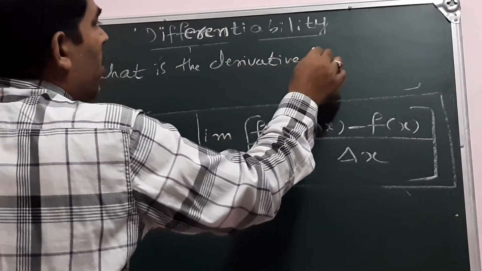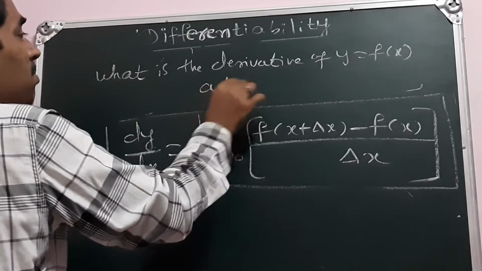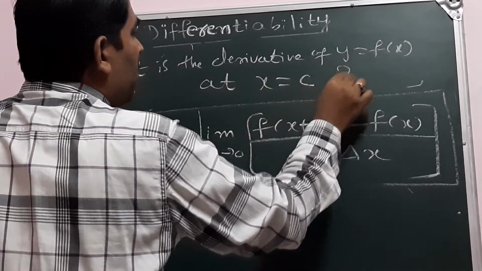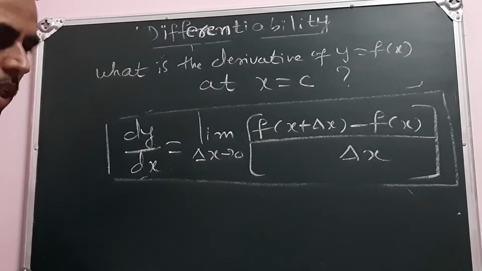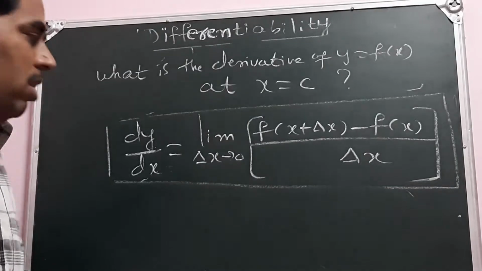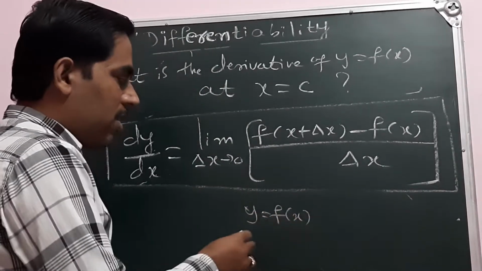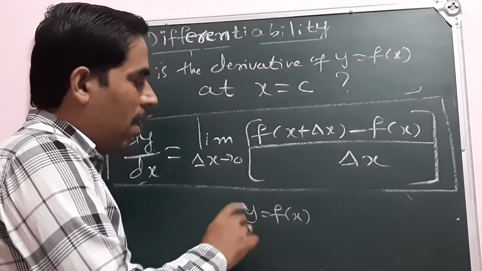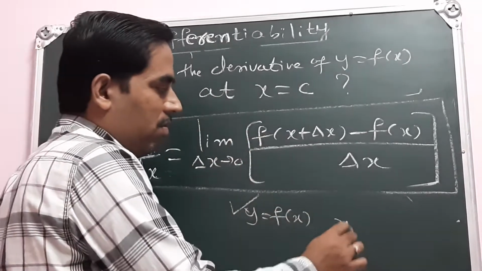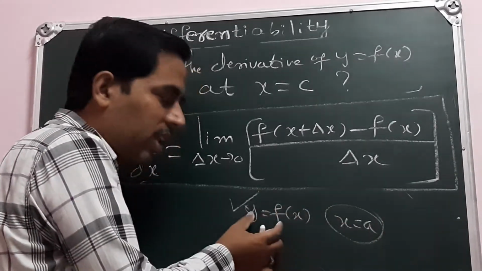What is the derivative of the function y equals f of x at some specific point, say at x equals, see, this is my question here. In our previous class, when we were discussing continuity of a function, we said that when a function y equals f of x is given, we have to check the continuity of this function at some specified point. So we took a point, say x equals a. At this point only we have to check the continuity.